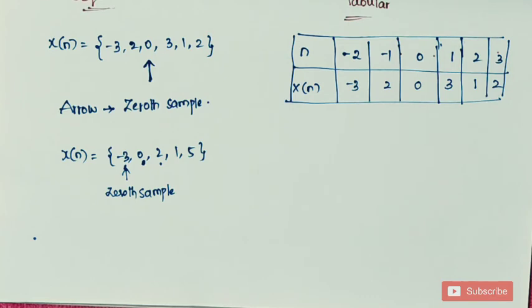One important point we have to remember is that in sequence representation the arrow mark indicates the 0th sample. If an arrow mark is not given in a sequence or in a signal, we need to consider that the first sample is the 0th sample of the signal. So this is about classification of signals and graphical, tabular, sequence and functional representation of a discrete time signal.